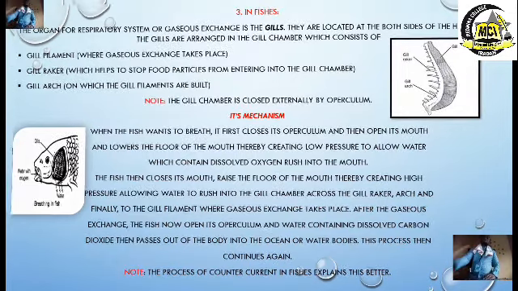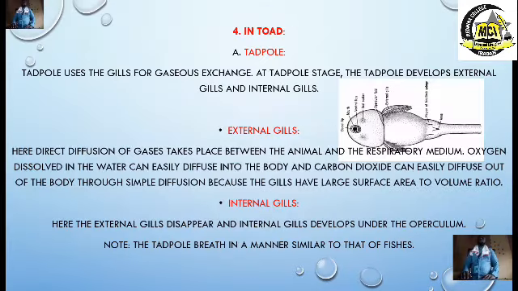Okay, let's look at another organism, which is the toad. Wow, an interesting organism. For the toad, based on their development, we have the young toad, the tadpole, and we have the adult toad. So they use different organs for their exchange of gases, which is respiration. The toad uses gills for exchange of gases at the tadpole stage. Like I said, we have the external gills and the internal gills which are used. That is for the tadpole. The adult toad, what do they use? We're going to talk about that, inshallah.